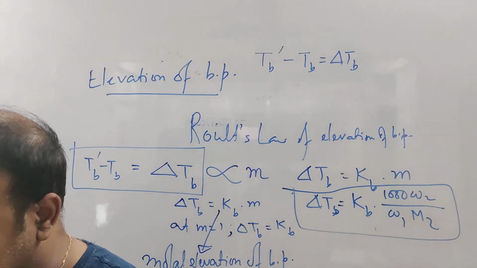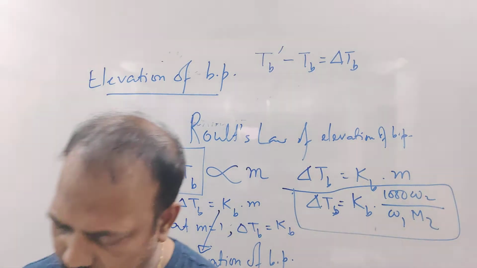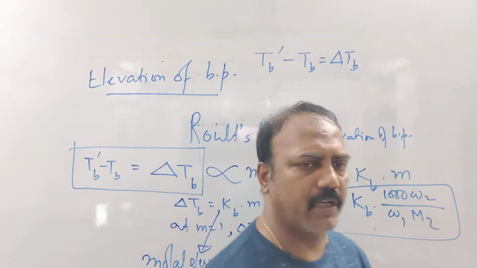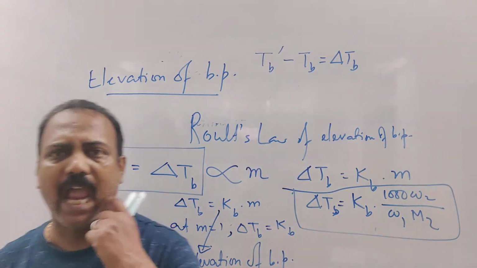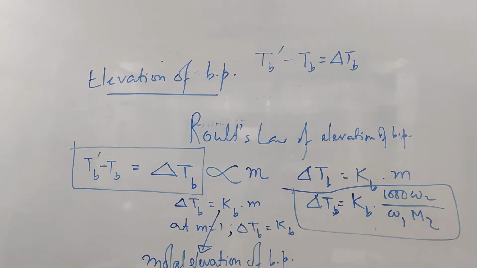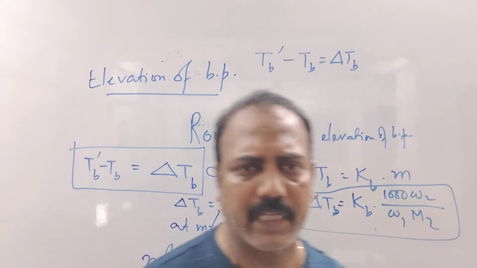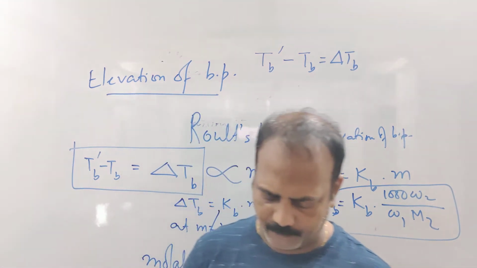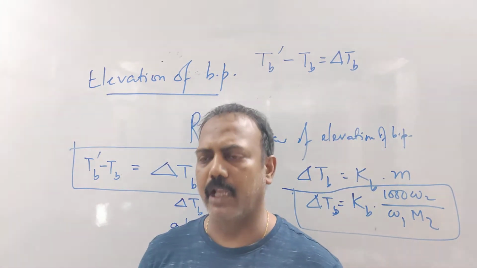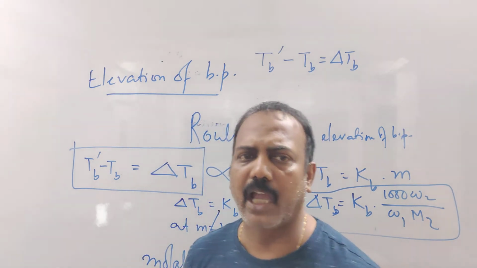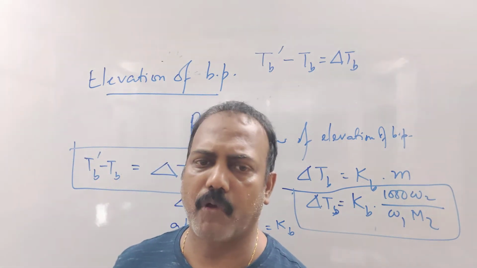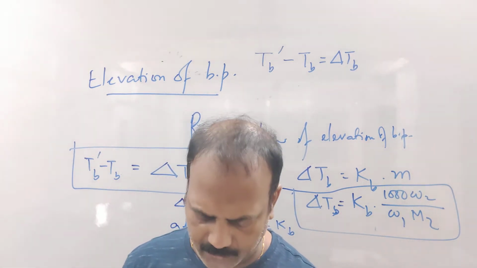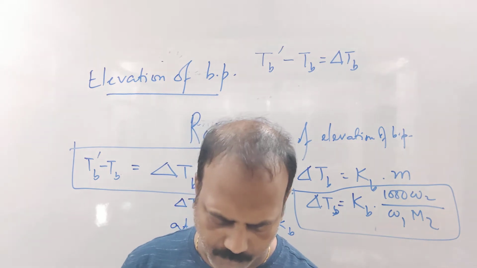Chalo, likho. Just write it down. Boiling point of water at 750 millimeter of mercury is 99.63 degrees Celsius. Full stop.